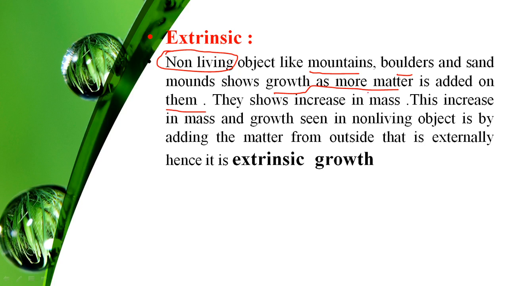As more and more matter is added on the outer side, this shows an increase in mass. This increase in mass, the growth seen in non-living objects, is by adding matter from outside, that is, externally. So it is known as eccentric growth.